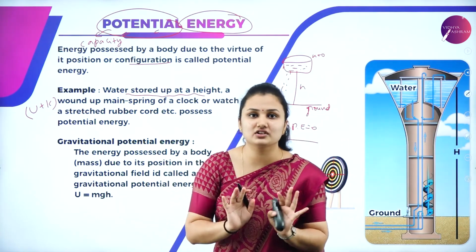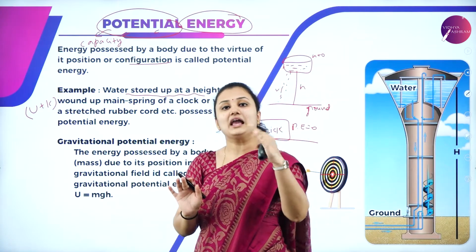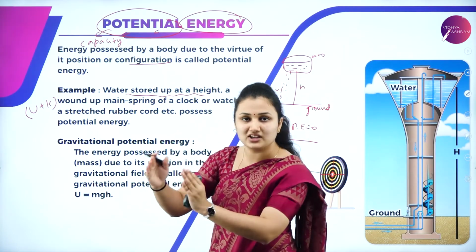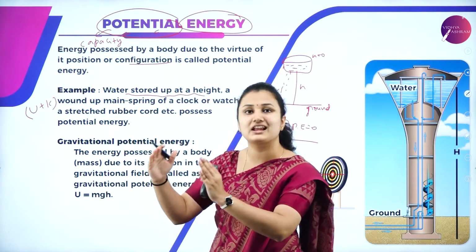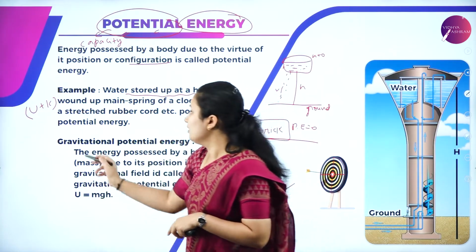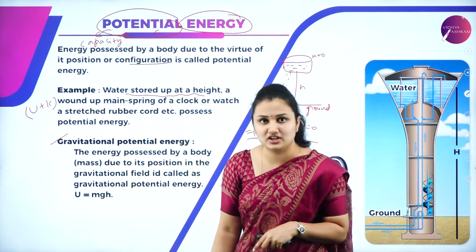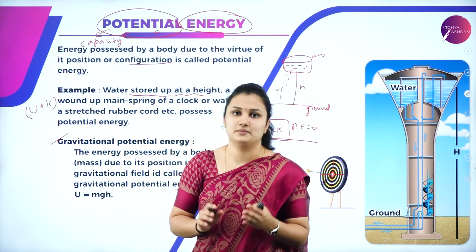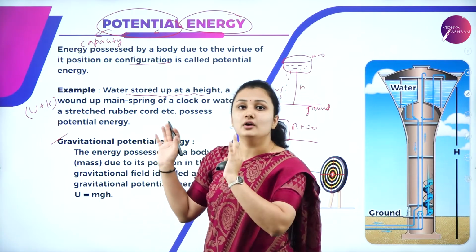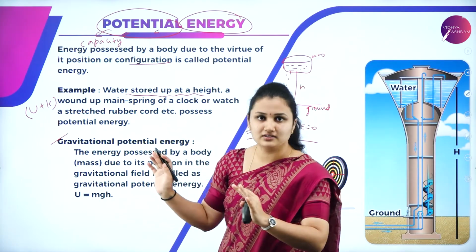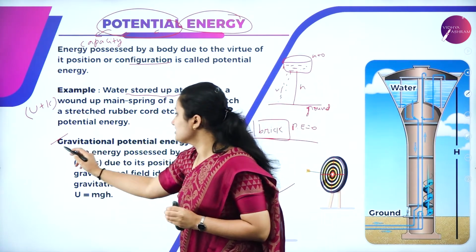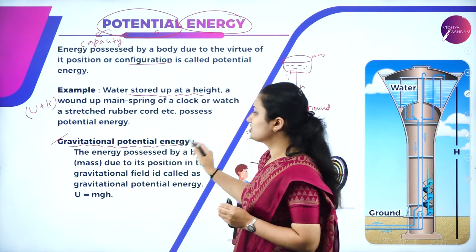Mechanical energy is of two types, kinetic and potential. Now, mechanical potential energy is of two types. One is gravitational potential energy and another is elastic potential energy. We'll derive the expression for potential energy due to a spring, that means elastic potential energy. So first is the gravitational potential energy.